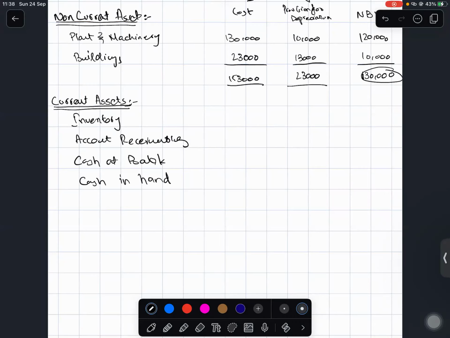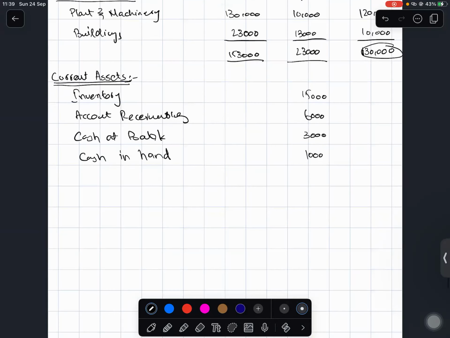And the amounts used, let's say we write these in the second column: inventory 15,000, receivables 6,000, cash at bank 3,000, and cash in hand 1,000, right?